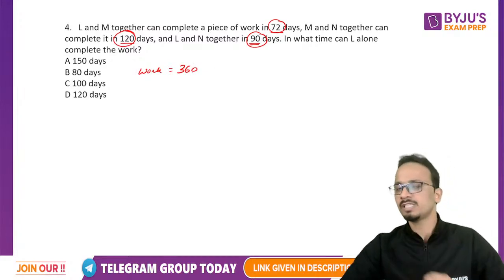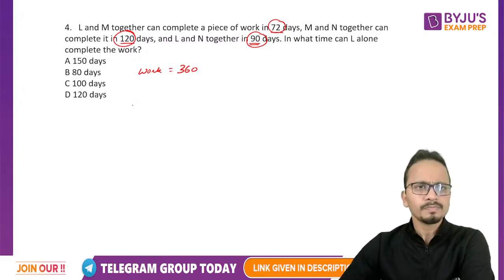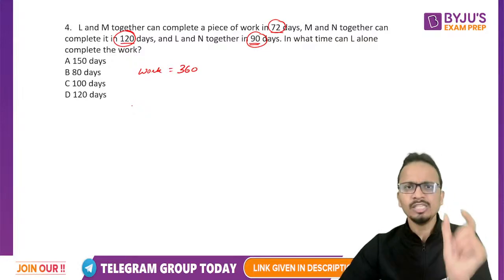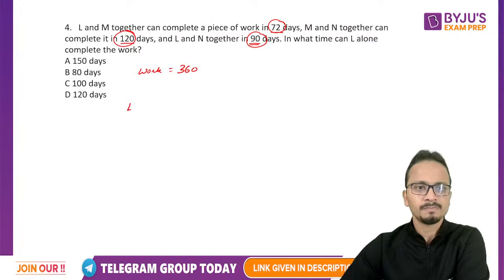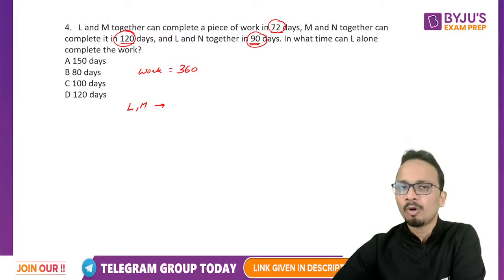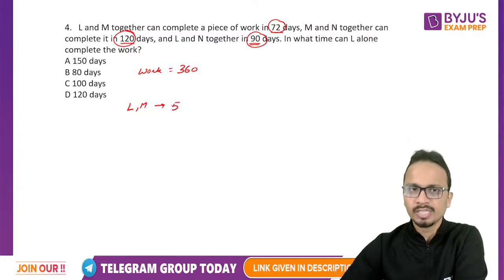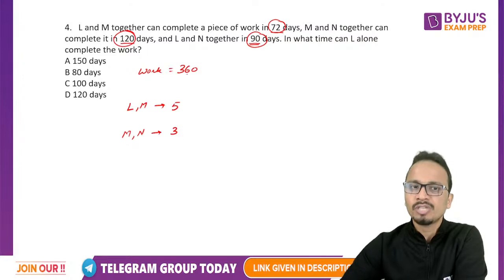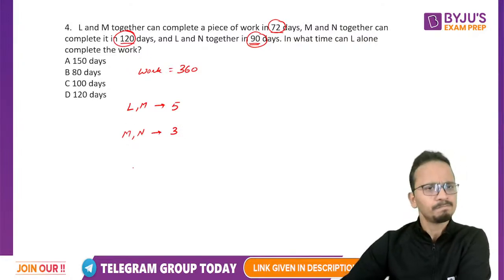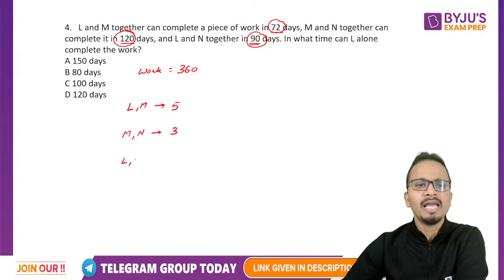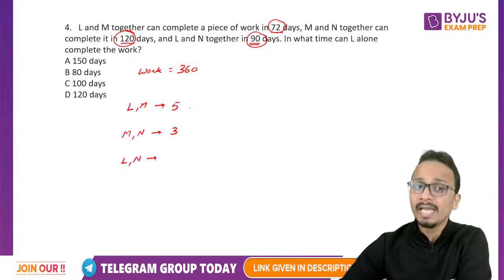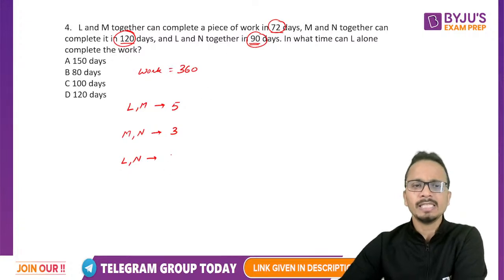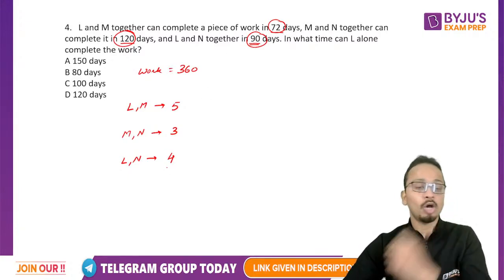All right, this will be the first step of my rough work. Now I'll calculate 1 day work of each of these couples. So L and M in 1 day can finish 360 upon 72, that is 5 units. Then M and N in 1 day can finish 3 units of work, which is 360 divided by 120. And the last couple, L and N, in 1 day can finish 360 upon 90, that is 4 units of work.